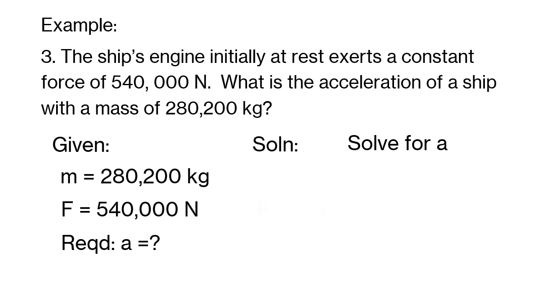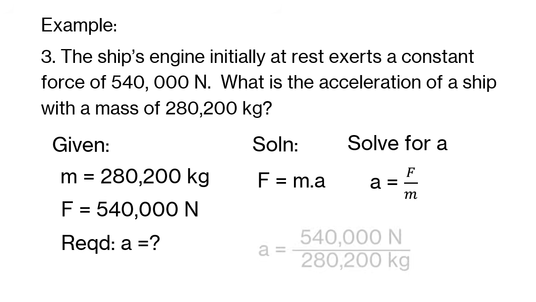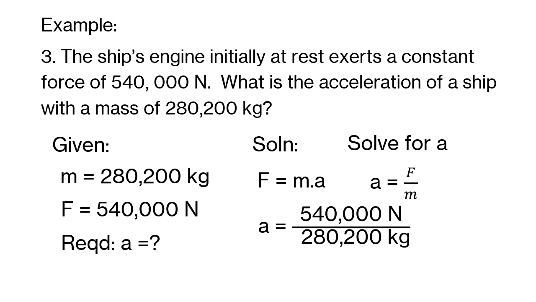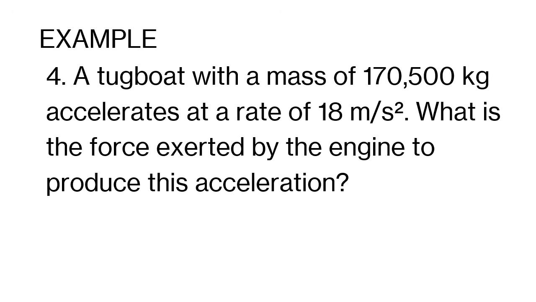To solve for acceleration, we transform the formula F equals mass times acceleration, and we get a equals F over m. Substituting, we have 540,000 newtons divided by 280,200 kilograms. Hence, we get an acceleration of 1.93 meters per second squared. Did you get it right? Let's move to the next sample.